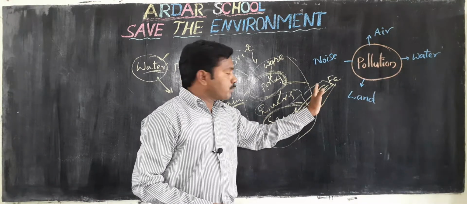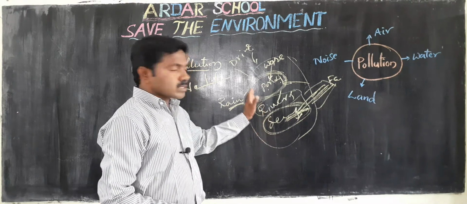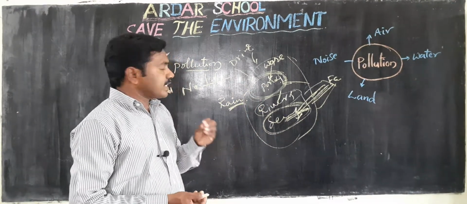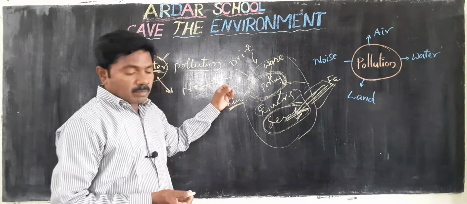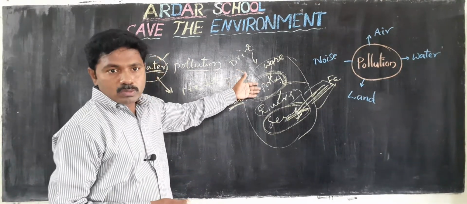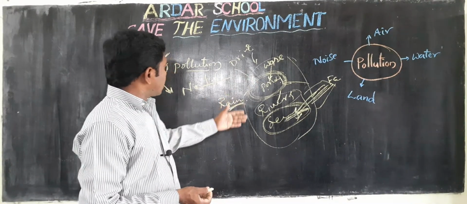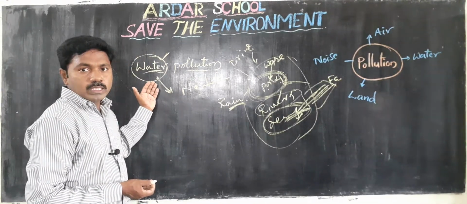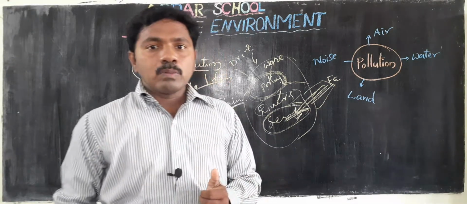After that we can send it to the seas, rivers or ponds. It is a very important thing. Don't bathe in the water sources, like ponds. These are the ways we can control water pollution. Next one, children, land pollution.